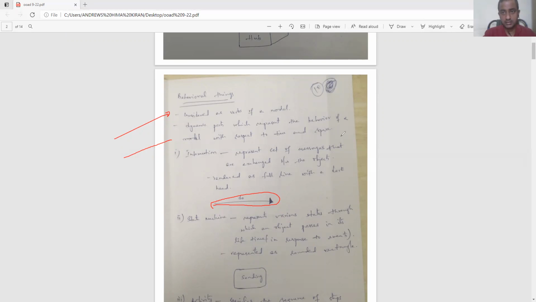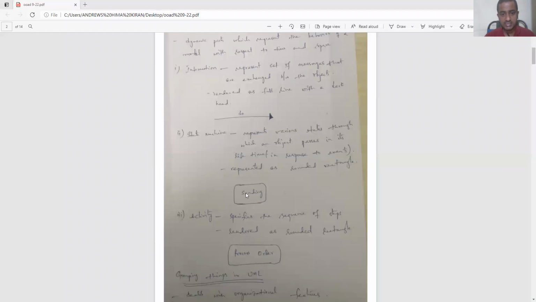If you can see the definition which is given for state machine, it represents various states through which an object passes in its lifetime in response to events. The example which I gave there is sending. That means I took a rounded rectangle, and in that rounded rectangle I mentioned a message like sending. Sending is the message which I represented. If you see the definition again, it represents various states through which an object passes in its lifetime.